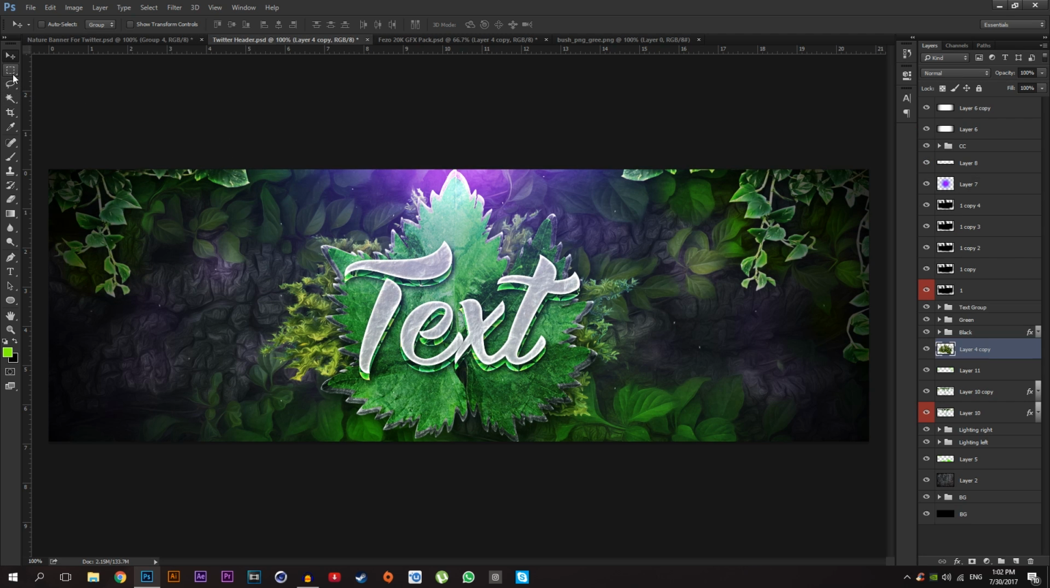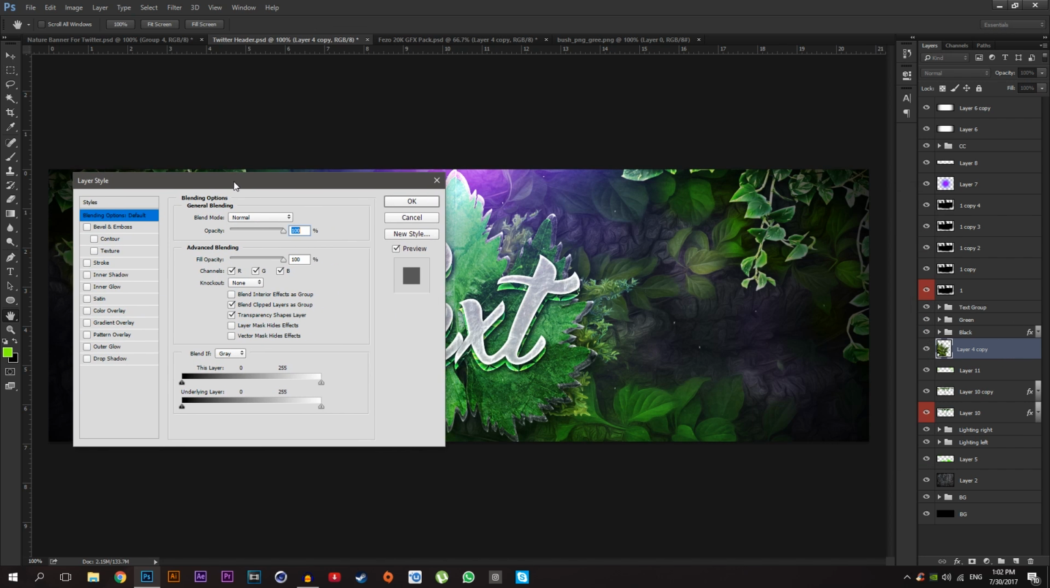And select the marquee tool, shortcut is M, and remove the left hand side of the layer 4. Just select and press delete key on your keyboard, then press Ctrl D for deselect, and just open the layer